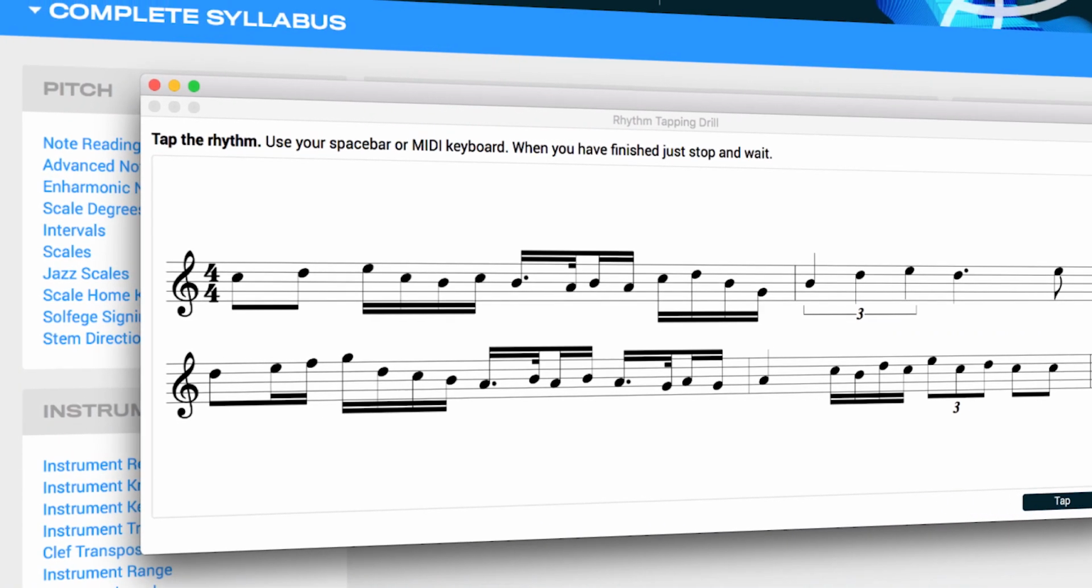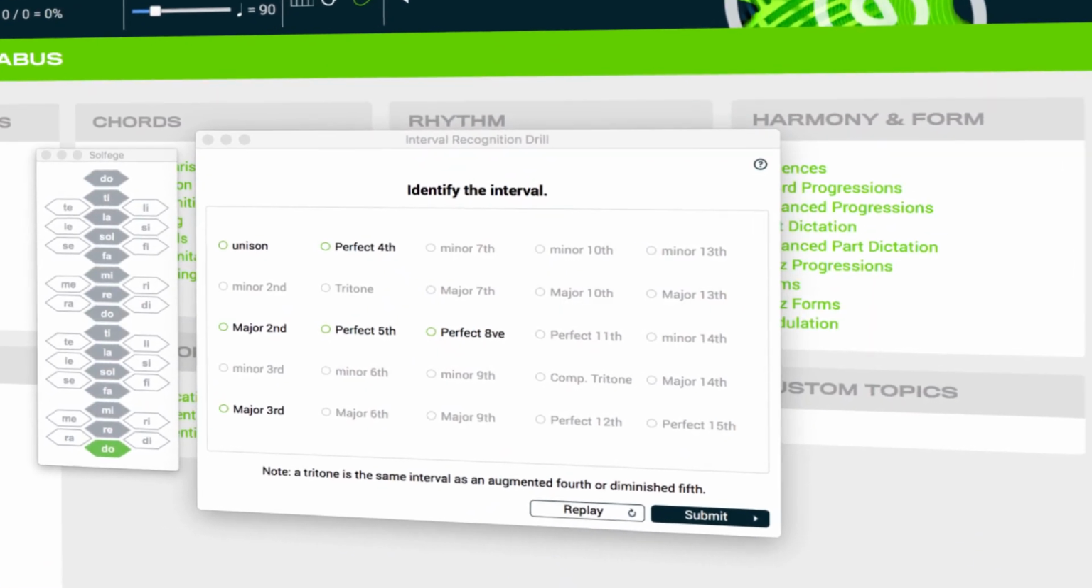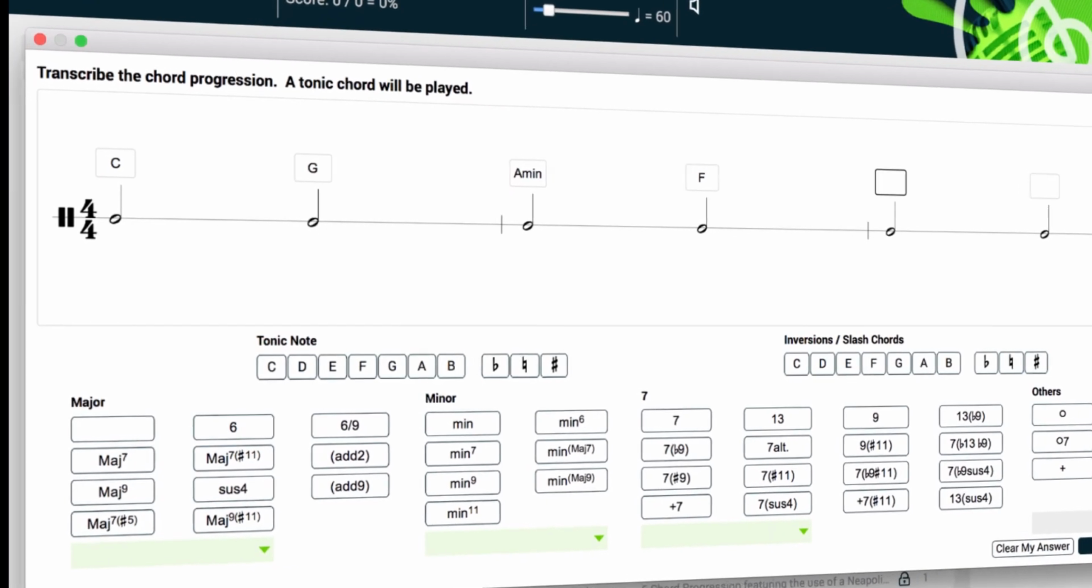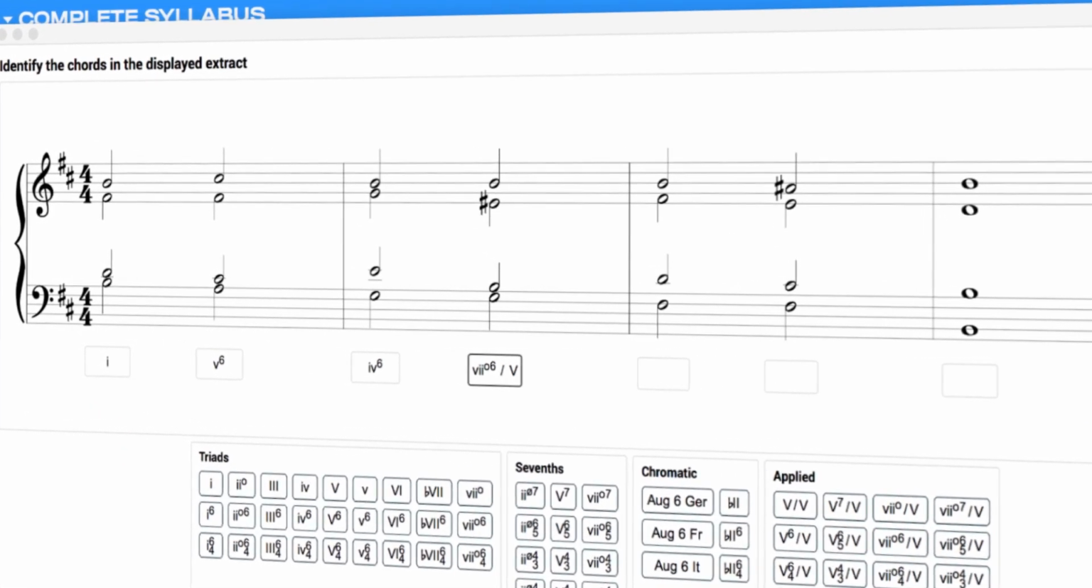Learn music fundamentals with topics like rhythm reading, interval recognition and dictation. Learn to identify the chords in your favourite song. Expand your understanding of chromatic harmony.